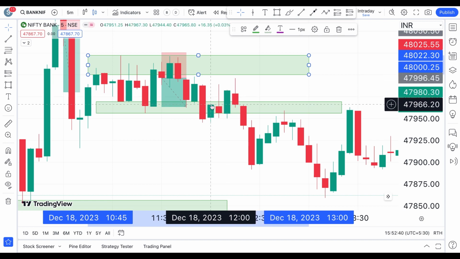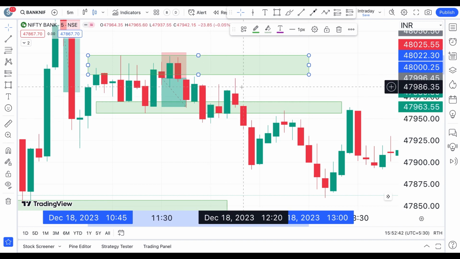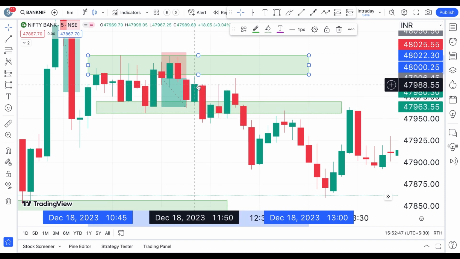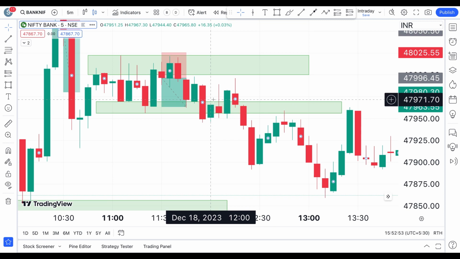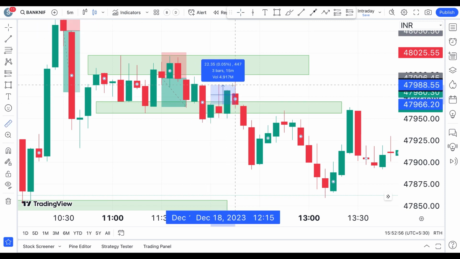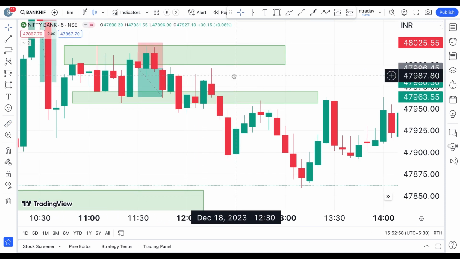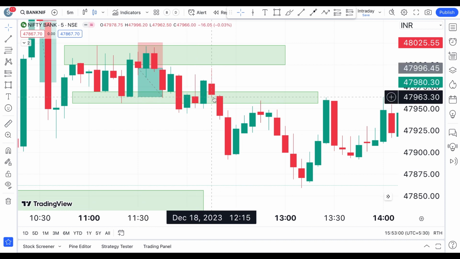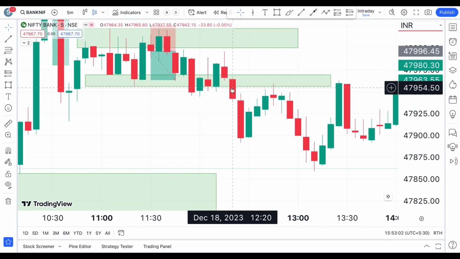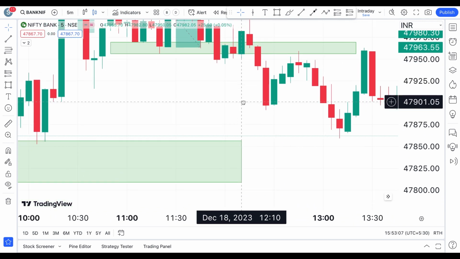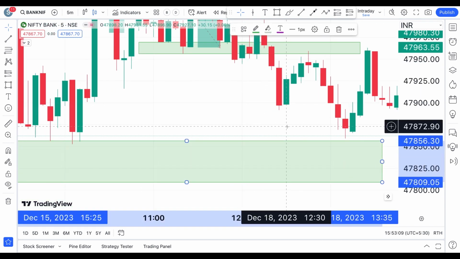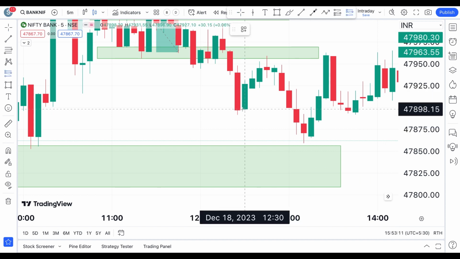Again, if you are entering a trade there, this would have been either a no profit, no loss trade, because prices have again started down. But if you have taken out your profits from that point to this point, again this is a momentum of say 22 points. All right, but we are ignoring the fact that we are going to take a trade there. So here we have seen again a breakout towards the bottom side with a proper confirmation candle. Okay, so now this can be an excellent trade option.